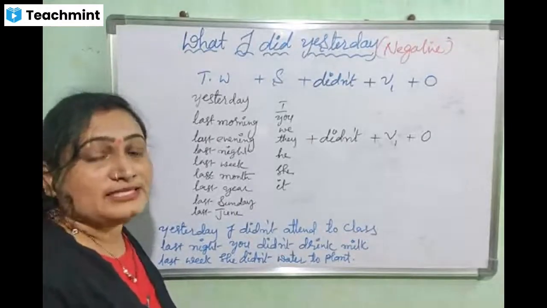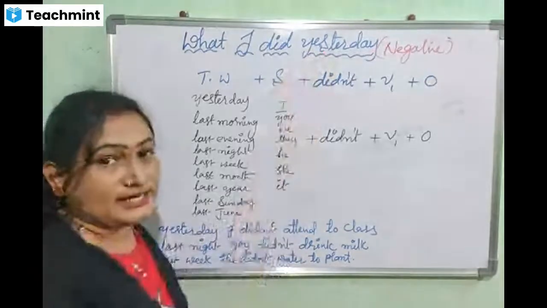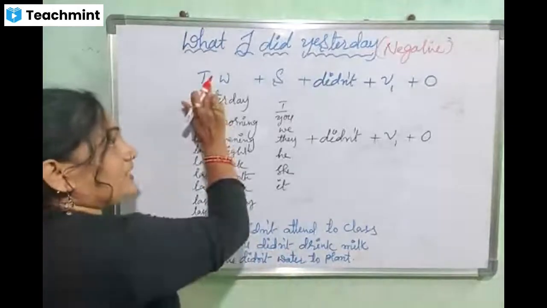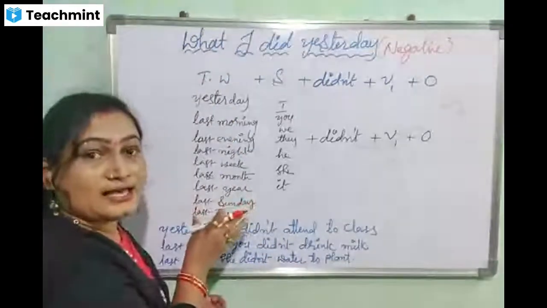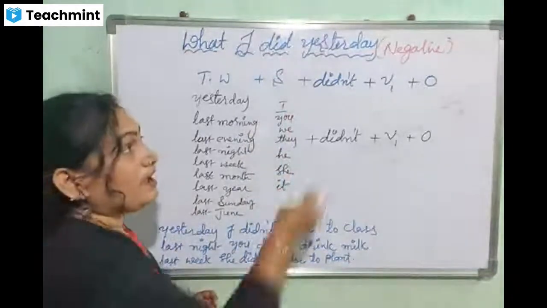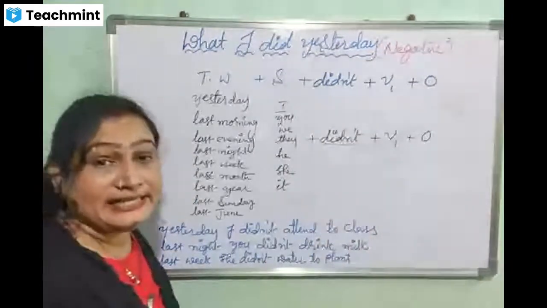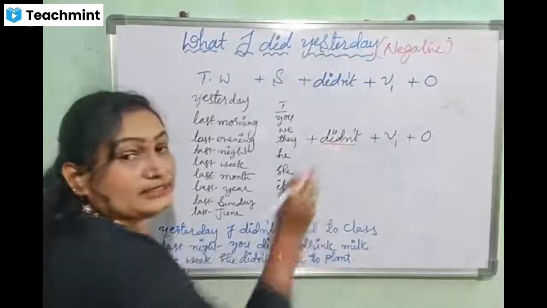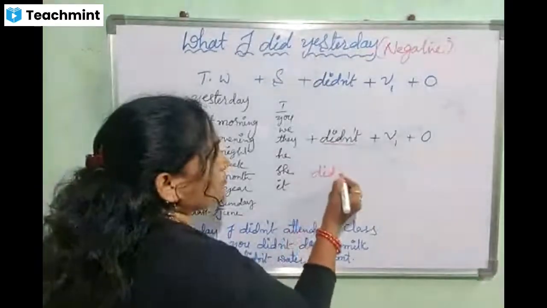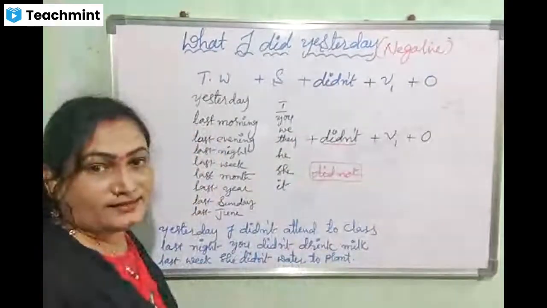Okay. Here are some differences between positive and negative yesterday sentences. Let me explain the sequence first. The time word is the same as in a positive sentence. The subject is also the same. And after the subject you say didn't. We pronounce it as "didn't." You should not pronounce it as "did not." Don't pronounce it like this. You may pronounce it as "didn't."